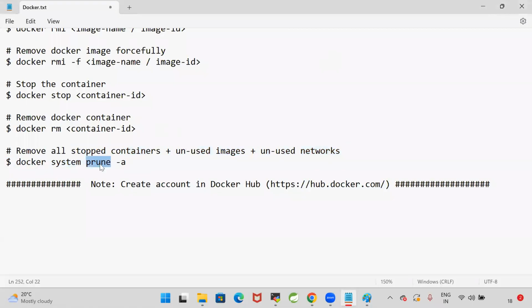Prune means clean up everything. Docker system prune -a. Prune means remove everything. Clean my system. Remove all stopped containers, unused images, unused networks, make system clean. For that, we are going for Docker system prune -a.